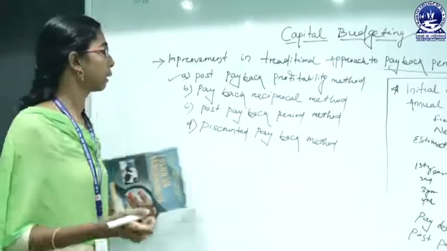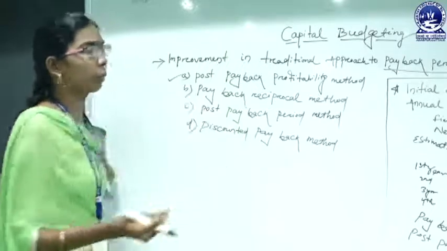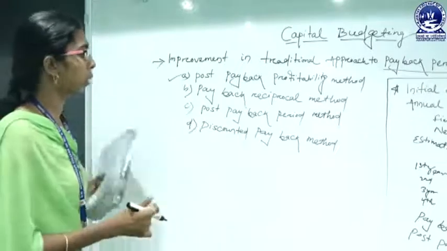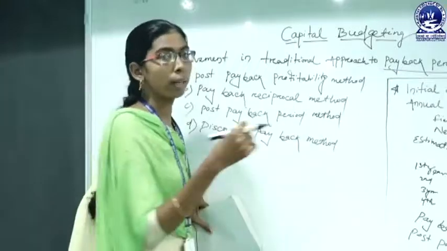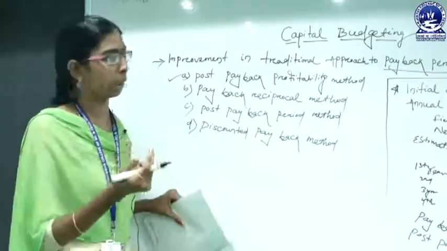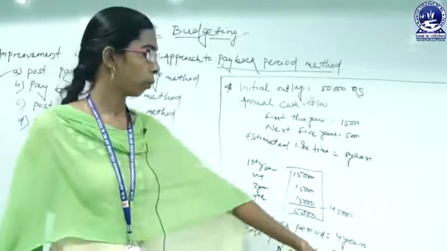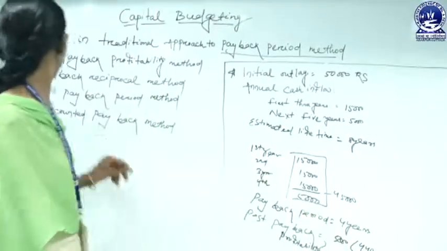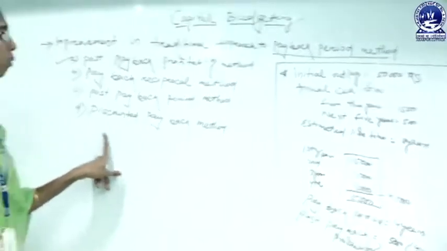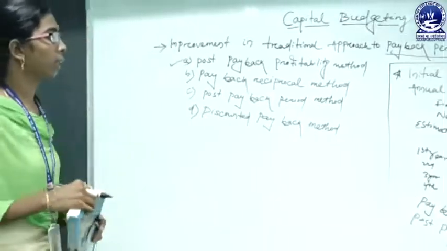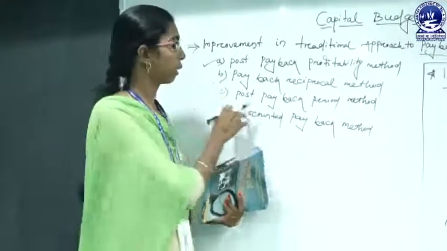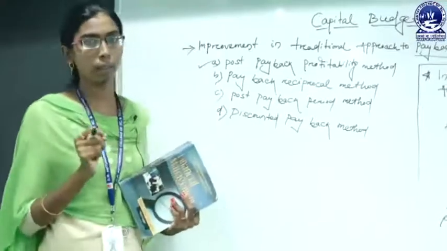Okay. Next is our post payback period method. Post payback period method means for what time period we are getting our money. So we can simply say that our post payback period is 4 years. Okay. And last one is our discounted payback period method. Discounted, we have already read this in our time value of money chapter.